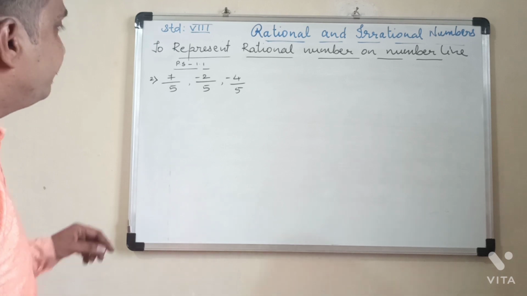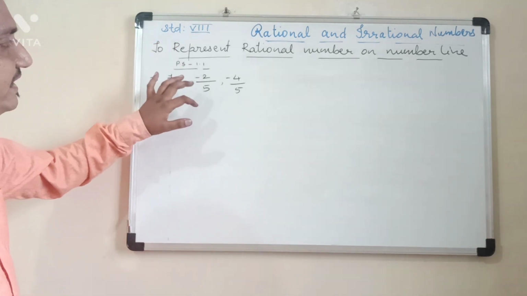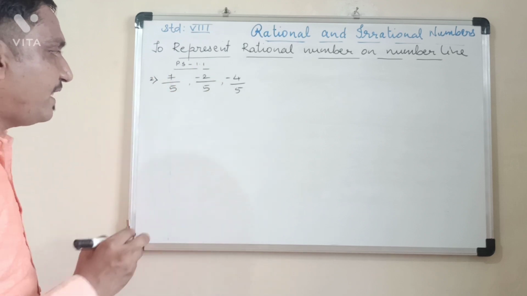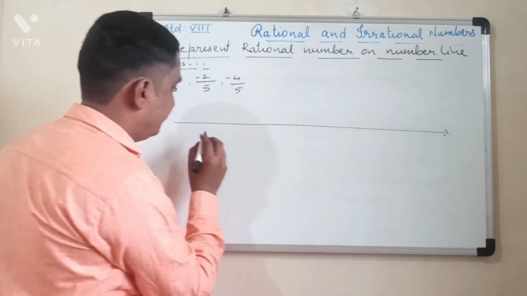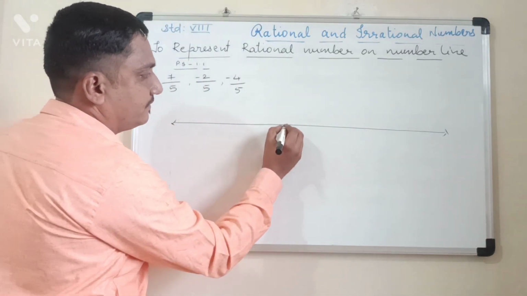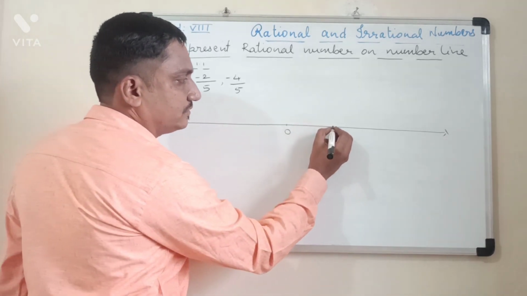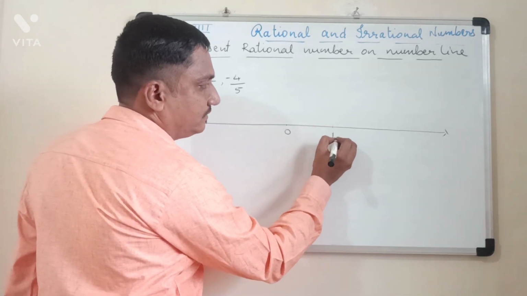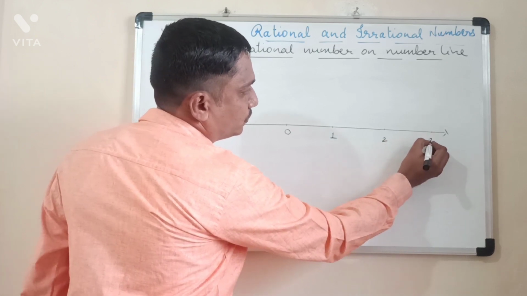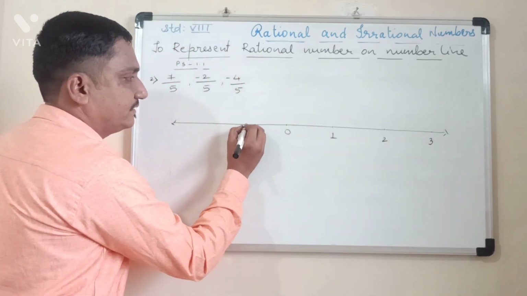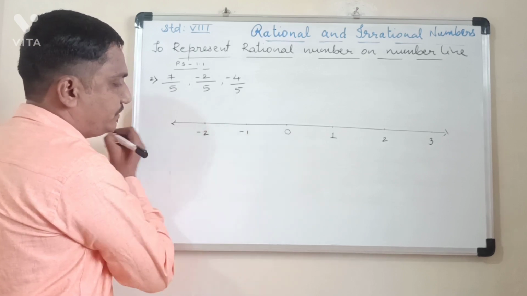Second example, 7 upon 5, minus 2 upon 5 and minus 4 upon 5. Let's draw the number line. 0, 1, 2, 3, minus 1, minus 2, you can give minus 3 also.